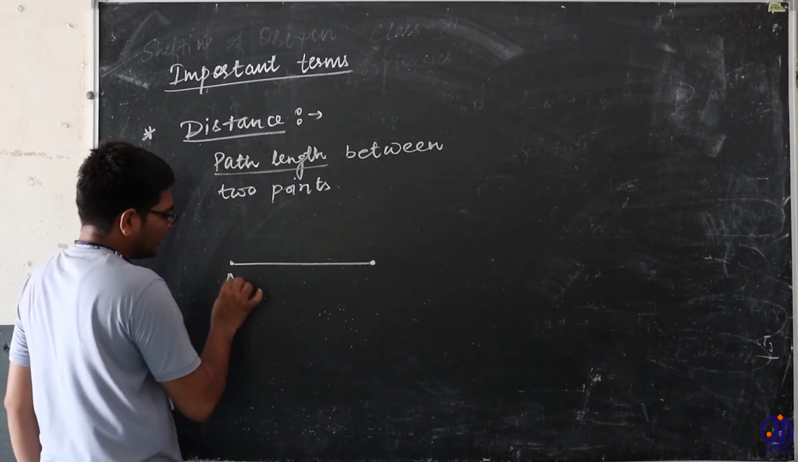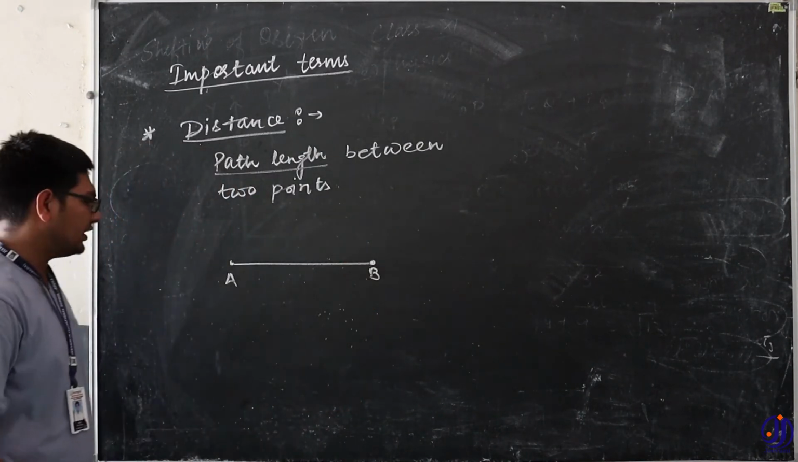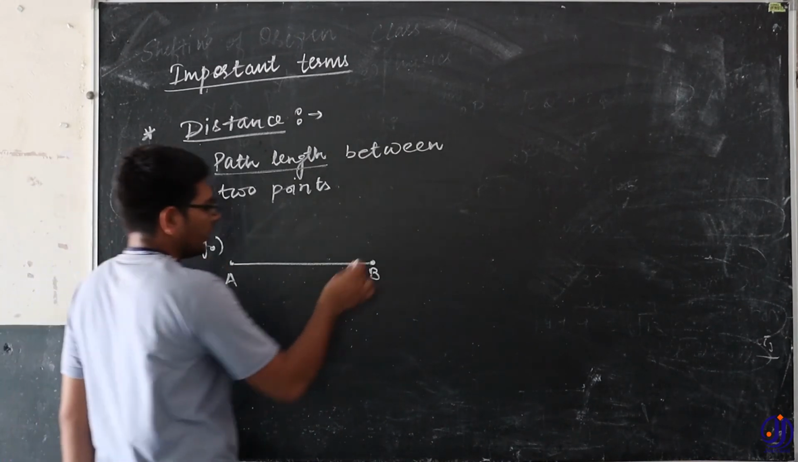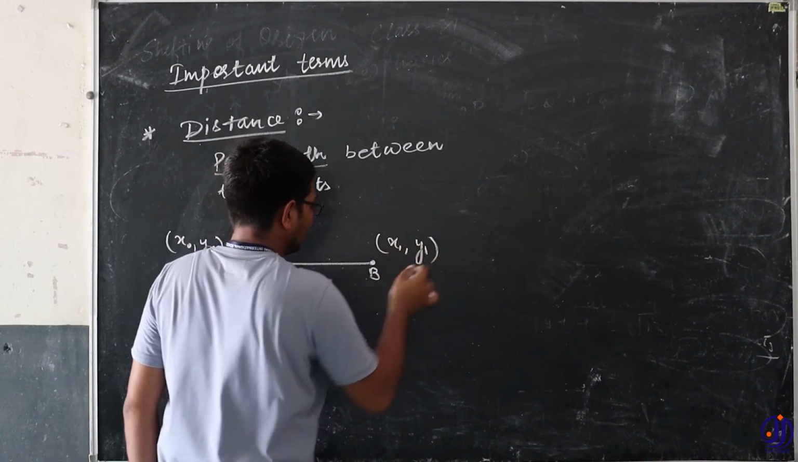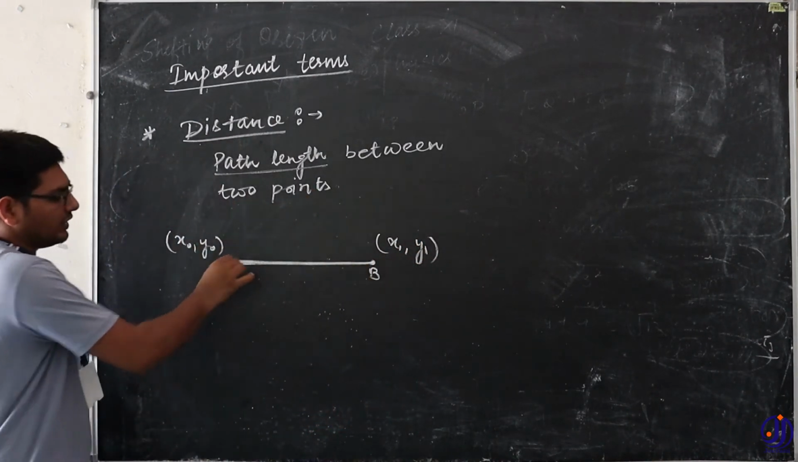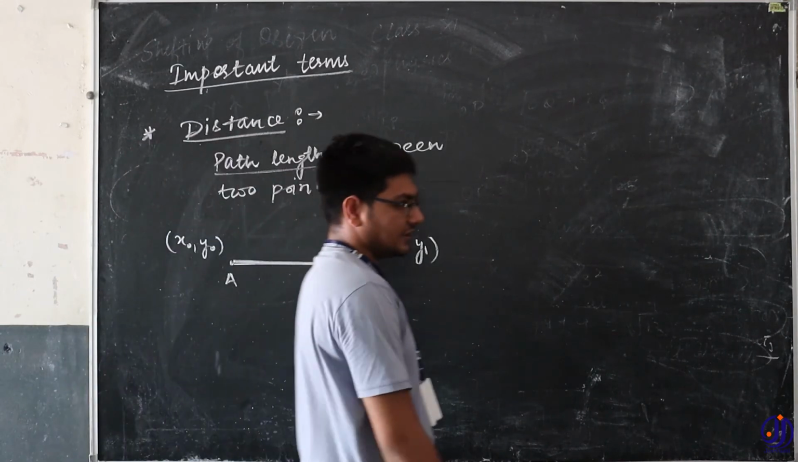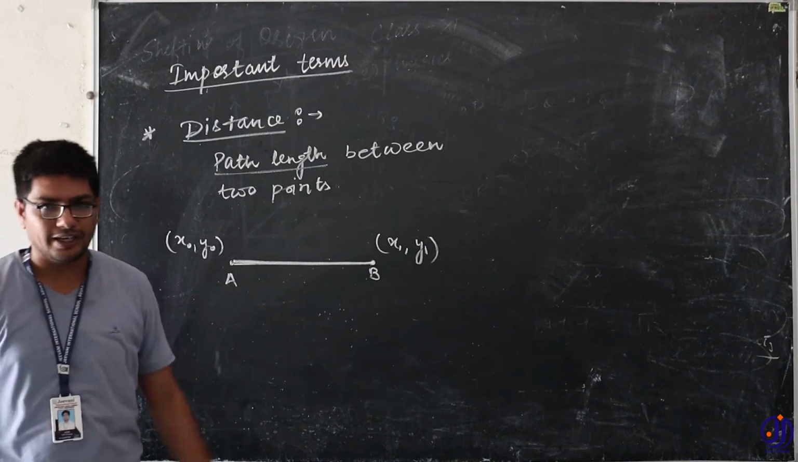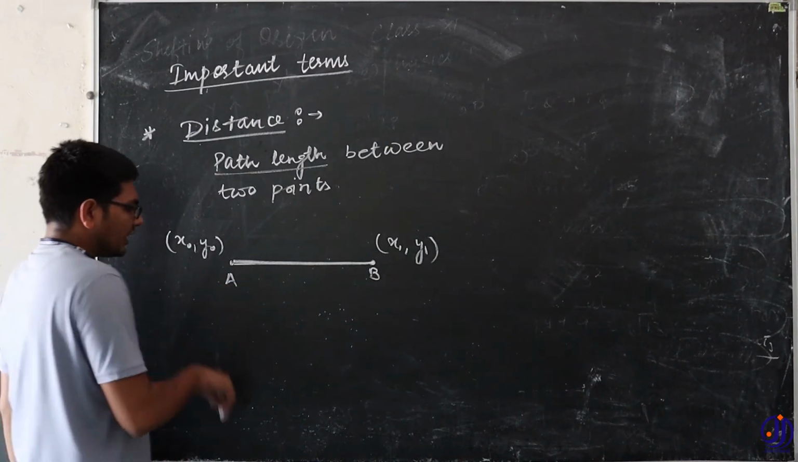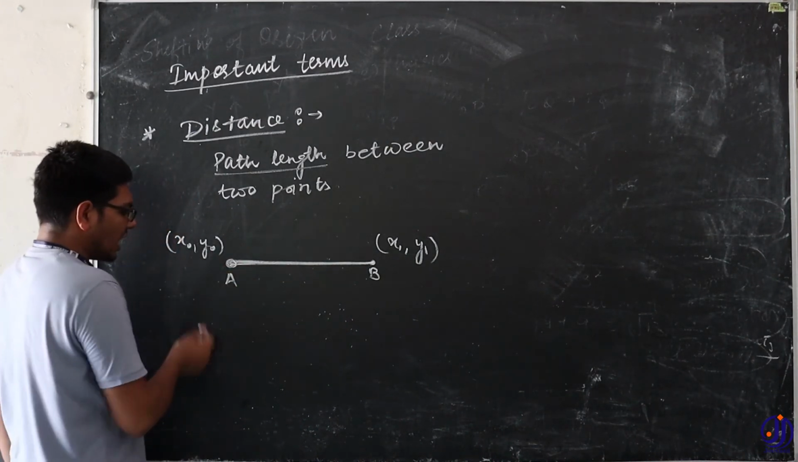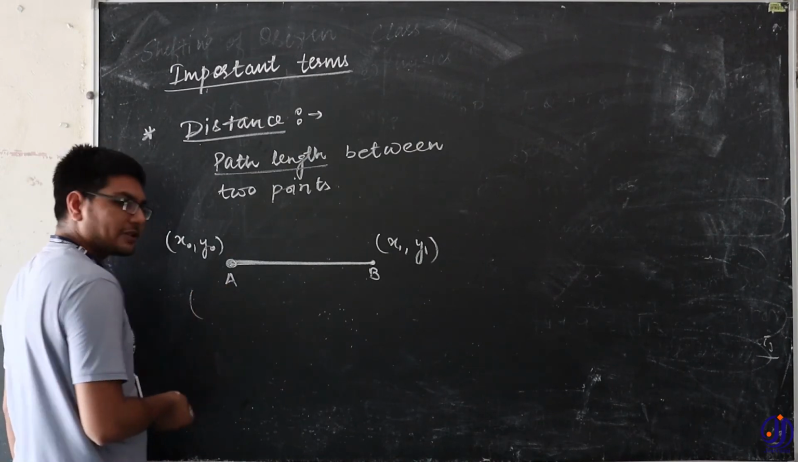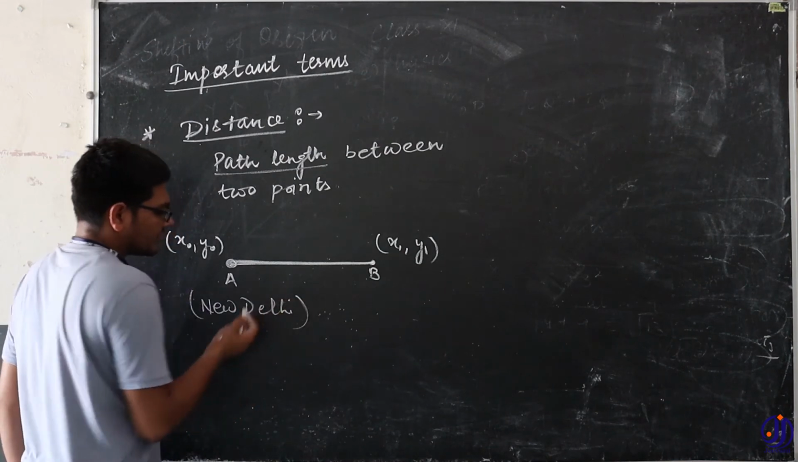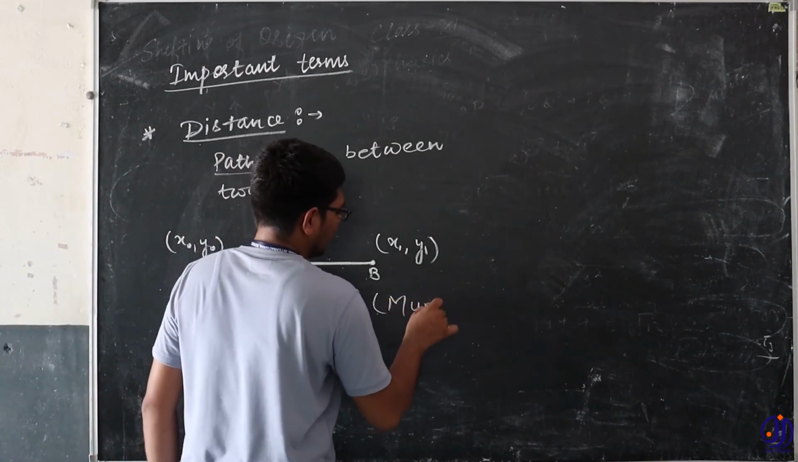Suppose that this is point A, this is point B, and the coordinates of this point are x naught comma y naught, and the coordinates of this point are x1 comma y1. So the distance between these 2 points, if they are joined by a straight line, is known as the distance. But what if this is representing some town, say New Delhi, and this is representing some town, let's say Mumbai?